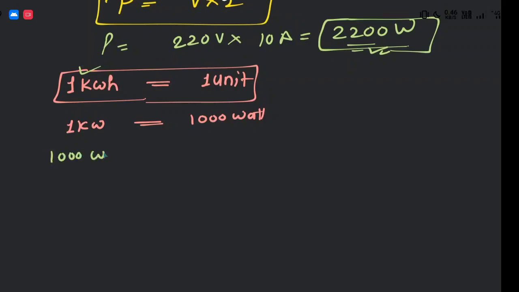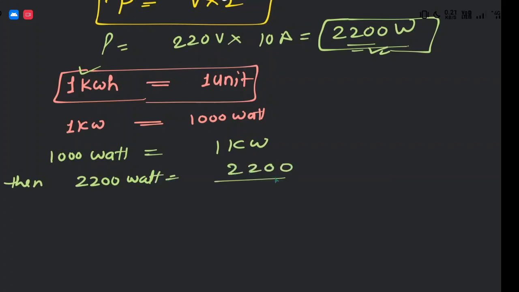If 1000 watt is equal to 1 kilowatt, then 2200 watt will be equal to 2200 divided by 1000 kilowatt.